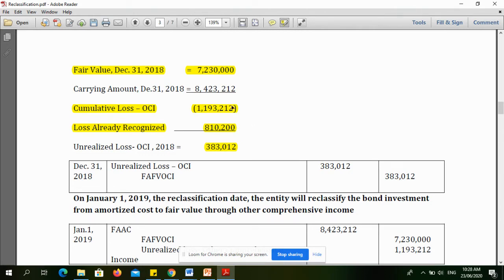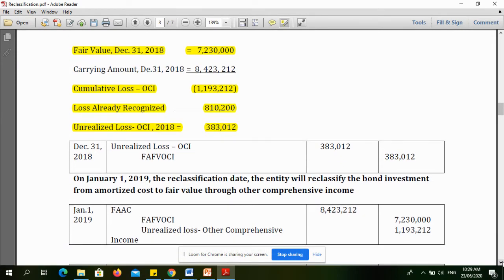So, out of the 1,193,212, eto, hindi pa natin to nare-recognize. So this is the reason why the journal entry will be, we debit unrealized loss, OCI, for 383,012, and FAFVOCI, we credit it 383,012. So, okay? I want to emphasize that the reclassification date is January 1,